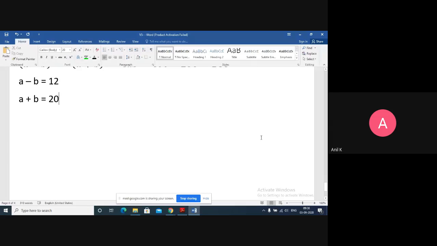Now we have a pair of linear equations in two variables. When I add them, I get 2A equals 32, then A equals 16. If A is 16, B value will be 4.